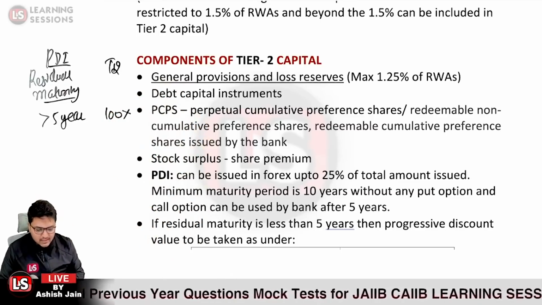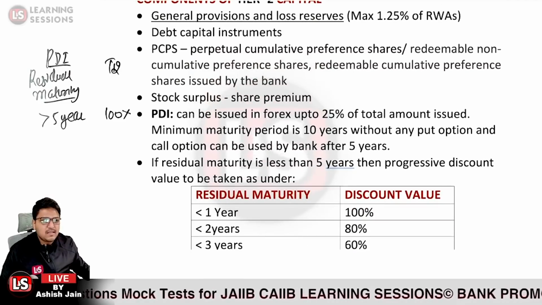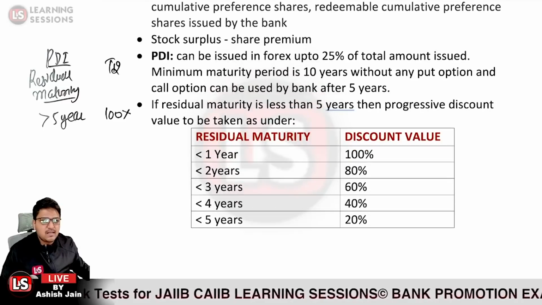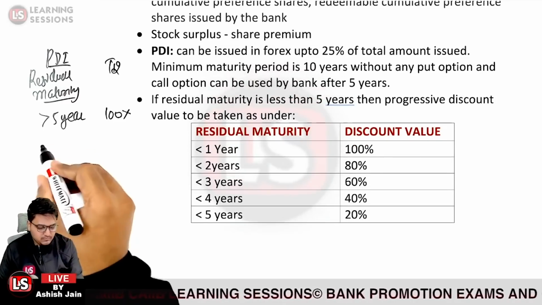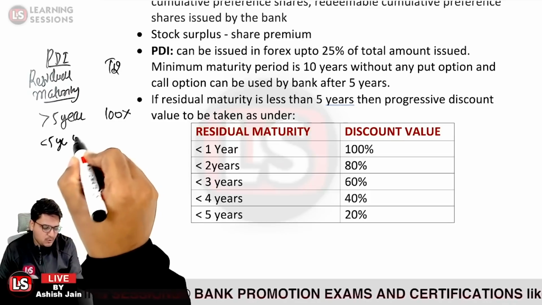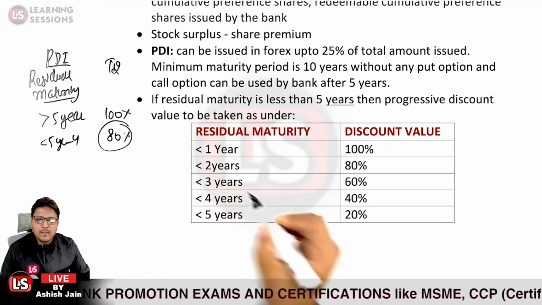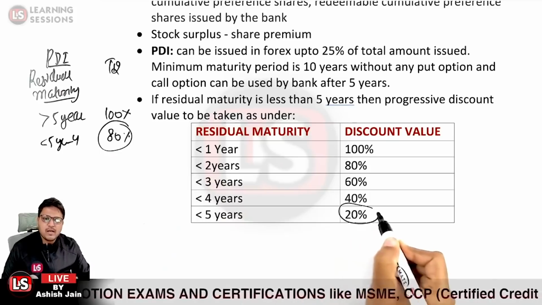But if the residual maturity is lesser than 5 years and up to 4 years, then in that case 80% of the value will be considered. That is, the value will be considered at a 20% discount.